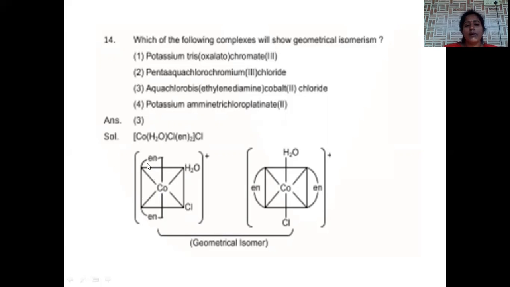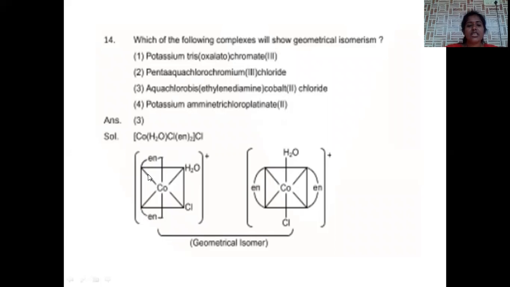At least it should be bidentate, otherwise tridentate, tetradentate. In that case, chelation is possible. Chelation in the sense cyclic compound is generated. One end is releasing electrons and second end is also releasing electrons.